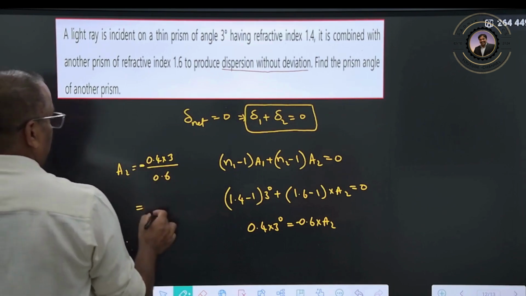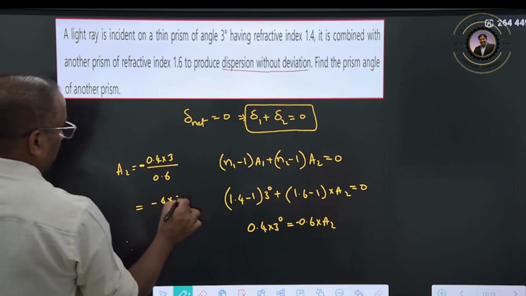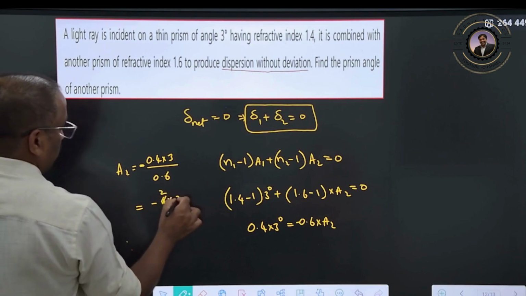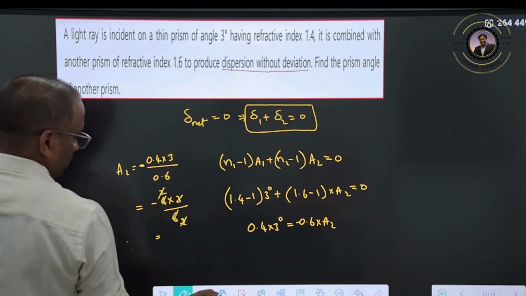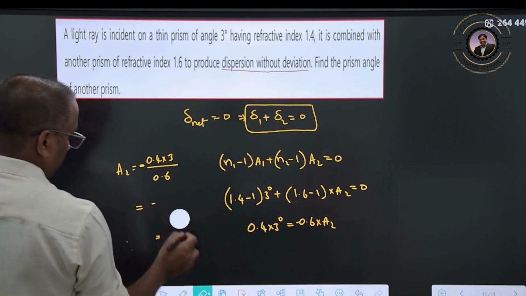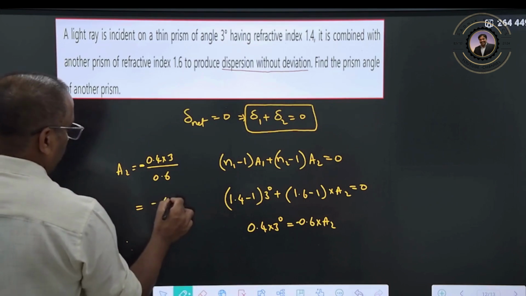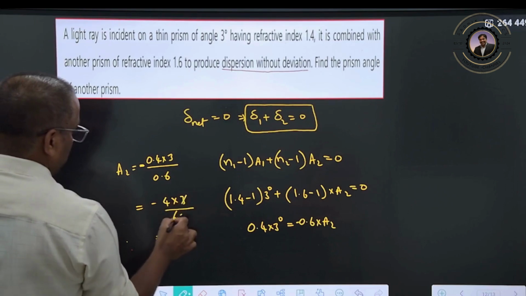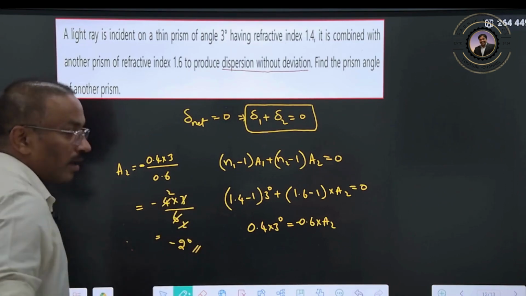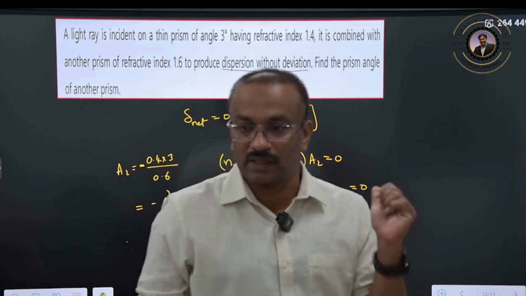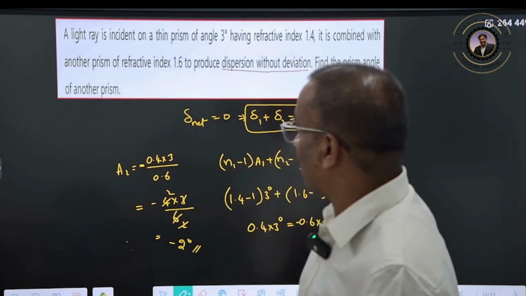Therefore you can write minus 4 into 3 by 6. This 2 also gets cancelled. Okay, sorry. 4 into 3 by 6: 3 ones are 3, 3 twos are 6. Therefore minus 2 degree.